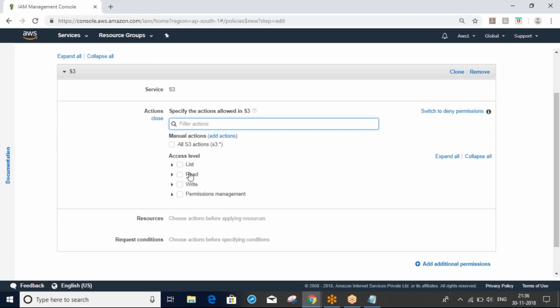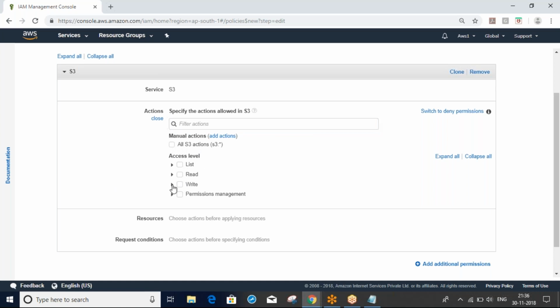You can give all list, read, write, permissions management, as per the request. These requests will come through incidents or tasks. If it is urgent, then they will request by mail sometimes. As per their requirement, we can give all a list.